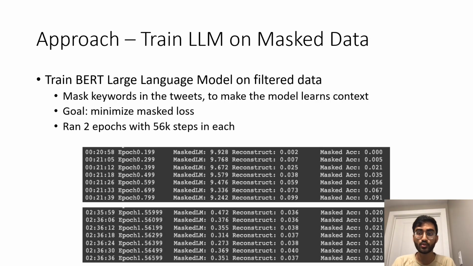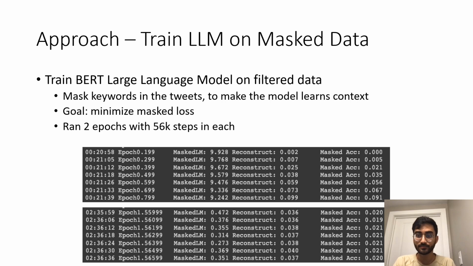So in order to do this, we trained a model on a masked version of the filtered dataset. The filtered dataset includes tweets that have the keywords that we wanted, but if we mask the keyword and train a large language model on it, it will learn the context around the keywords. The BERT large language model processes each of the masked tweets in the filtered dataset bidirectionally to understand context before and after the masked keywords. By learning the context, we can identify if there are tweets with similar context to these in the unfiltered dataset, since those may be relevant as well. In the training process, it's a little different since our goal is to minimize mask loss over several iterations rather than maximizing accuracy.